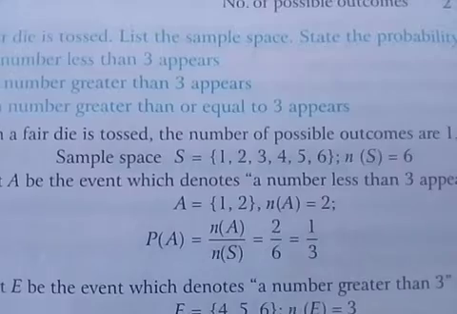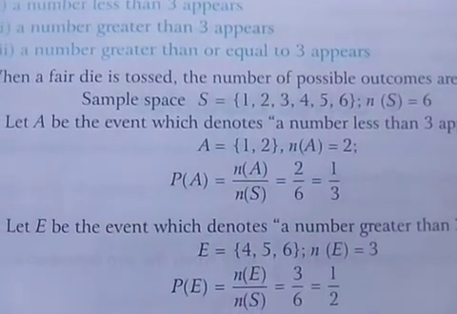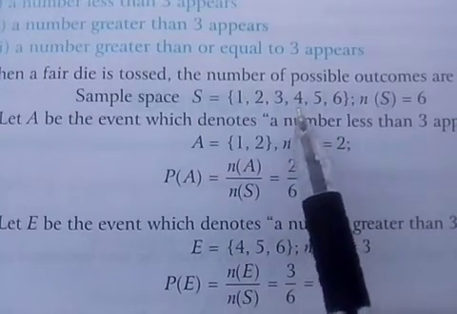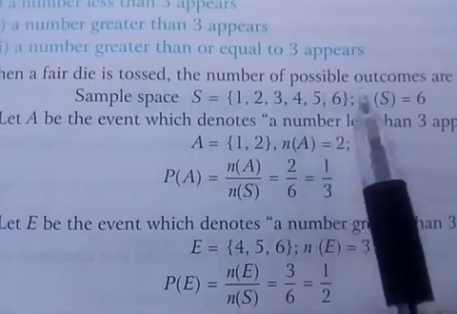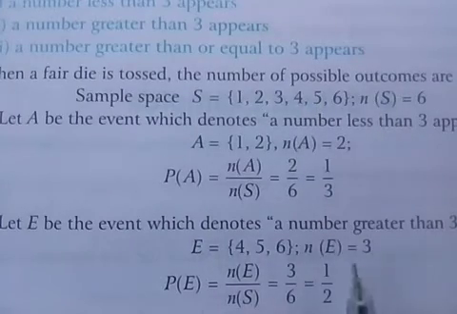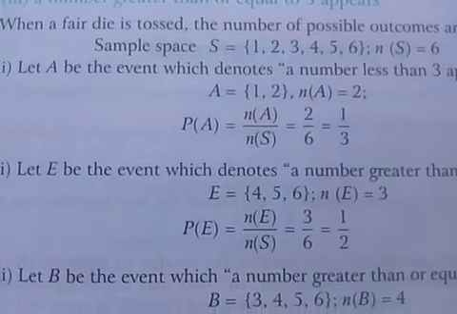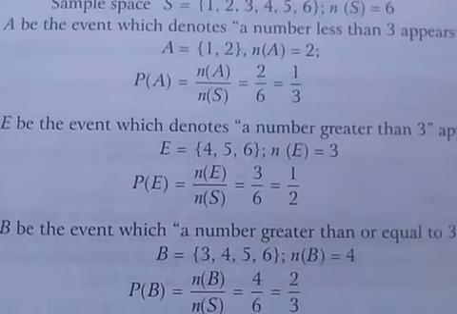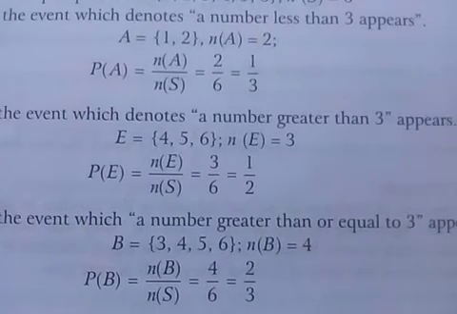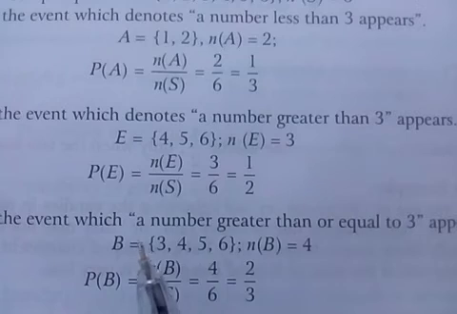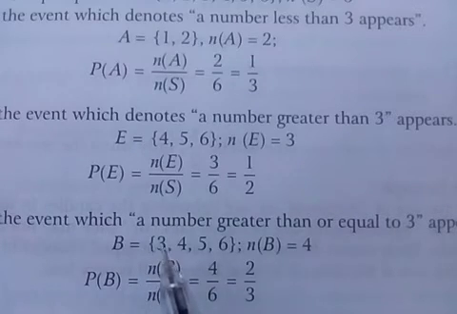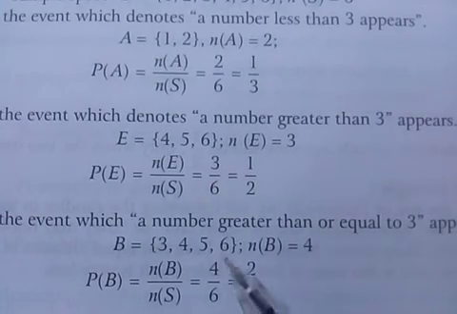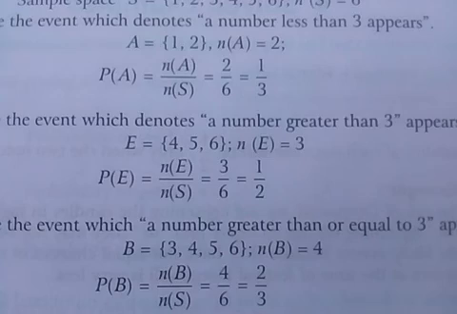Second condition, let E be the event which denotes a number greater than 3. In the sample space the numbers greater than 3 are 4, 5, 6, so we write 3 by 6 equal to 1 by 2. Third condition, let B be the event of a number greater than or equal to 3. There are 4 possibilities, 3, 4, 5, 6, and total possibilities are 6. So we write 4 by 6 equal to 2 by 3 is the result.